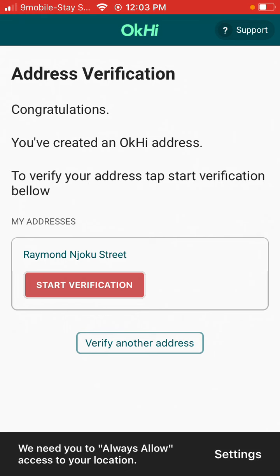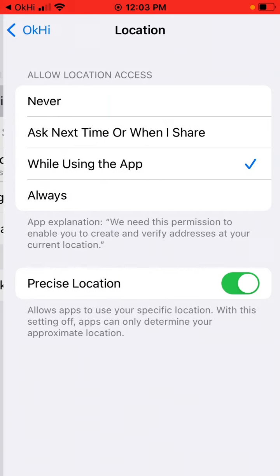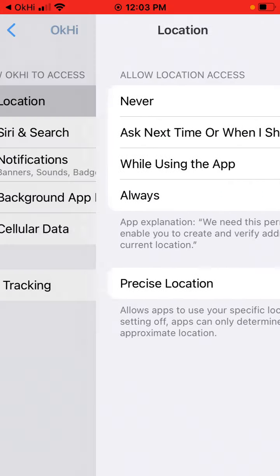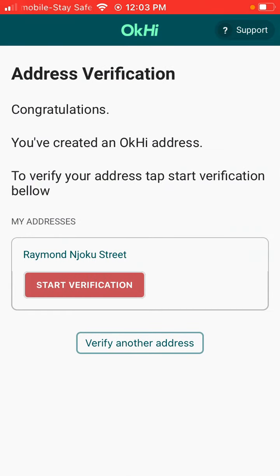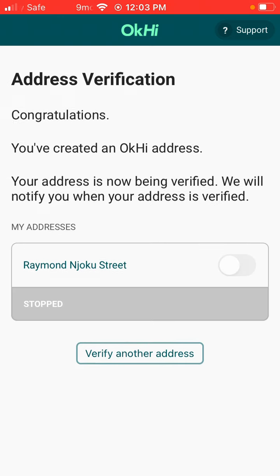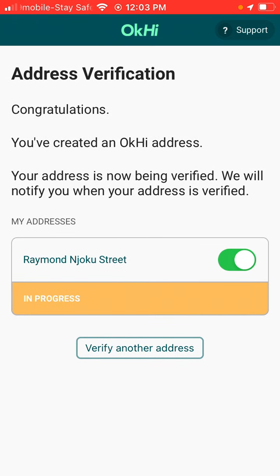So I'm going to click start, and it says that I need to always allow access. So I go into settings, I change the location permissions to always, and I come back into the OkHi app. And what you'll see now, if I try again, is that the address is now in progress being verified.